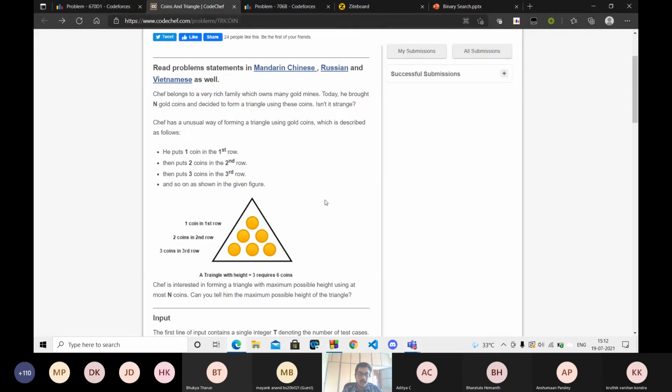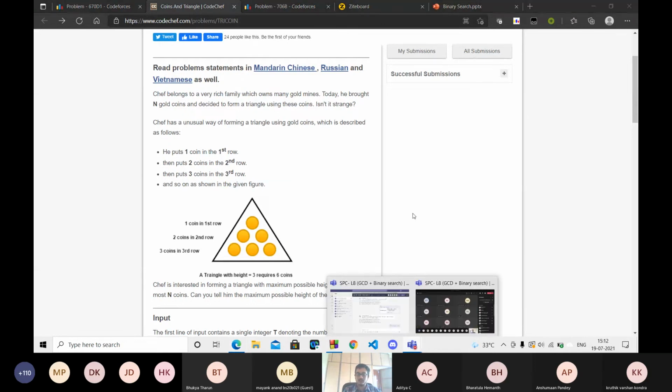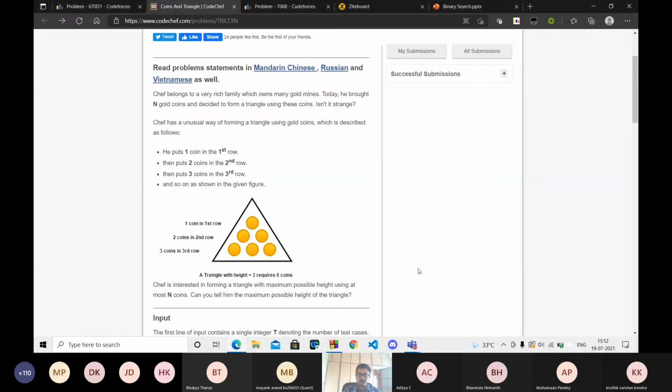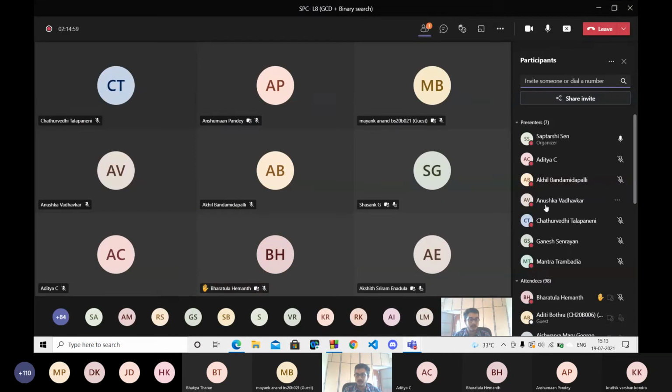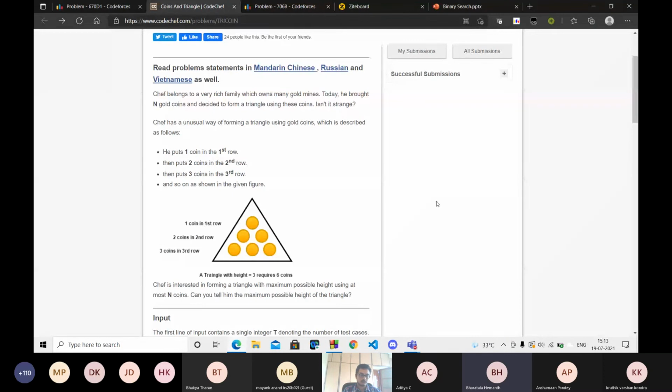Anybody wants to give an idea how we can go about this problem? You can raise your hands or write it in the chat. Okay, yeah, Hemant, you can unmute yourself. Yeah, we can just use the formula n into n plus 1 by 2 to know the number of coins required for a height n, and if that is less than n, we will iterate. If it is greater, we stop.